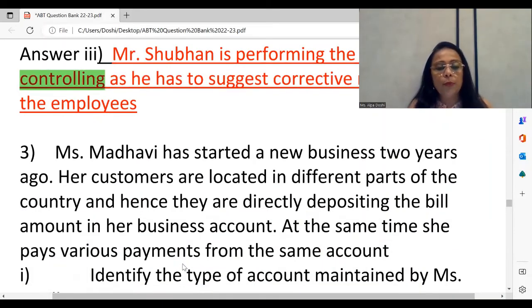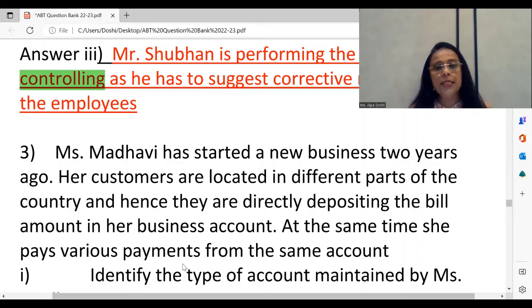Most of the board papers so far, students have been very kind enough. They are giving the same questions which are there in the exercise behind. However, they might change the name here and there. So here from chapter number 4, Business Services, this is a case study on banking. I have changed the name from Miss Harshali to Miss Madhavi. Okay, everything else continues to be the same.